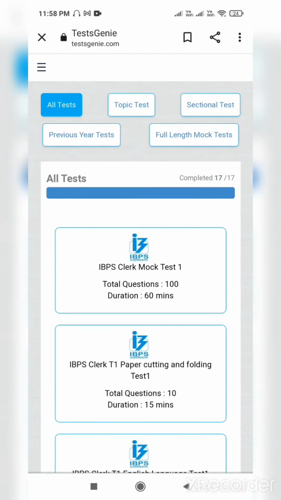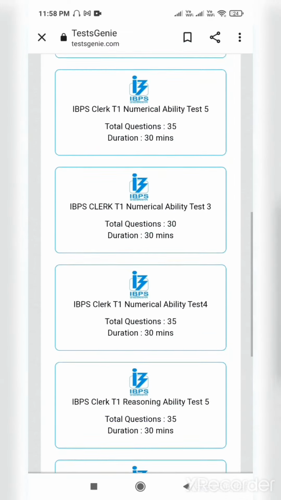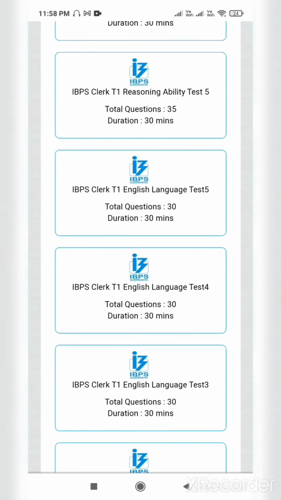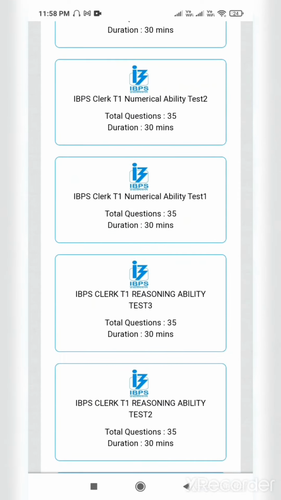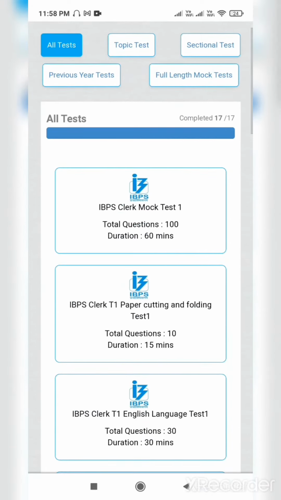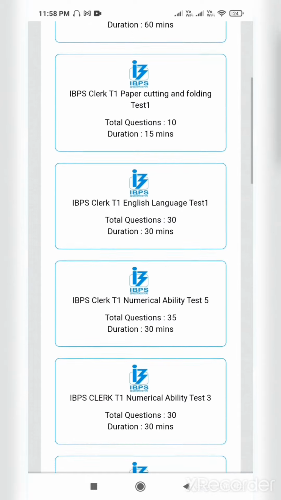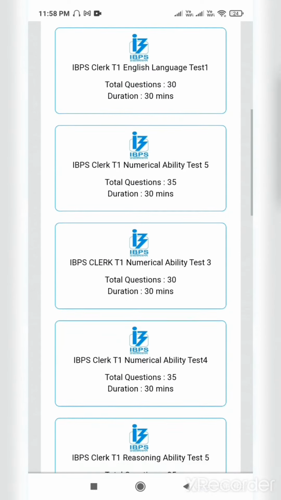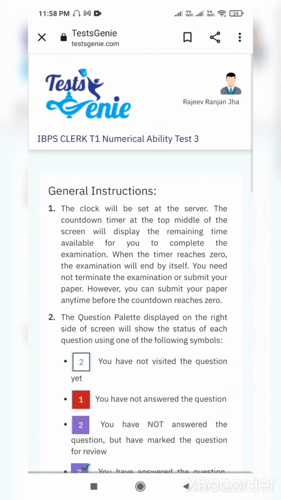Now you see, now the fun starts. Friends, there are so many exams, and if you click load more, you will get even more exams here. The time duration and everything is written. Let's take an exam without much talking. I don't want to take a big exam, I want to take a small one. So let's take a numerical ability test. This is the portrait way of display. You can take it in landscape also.